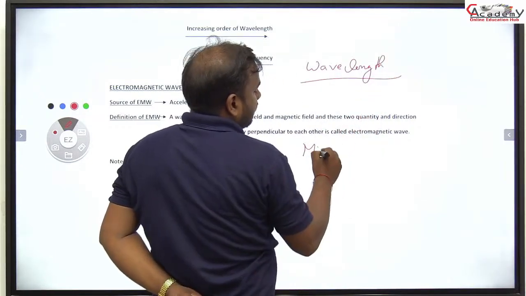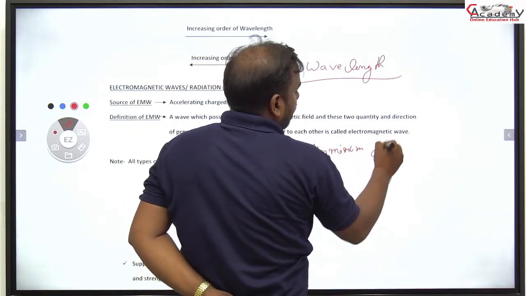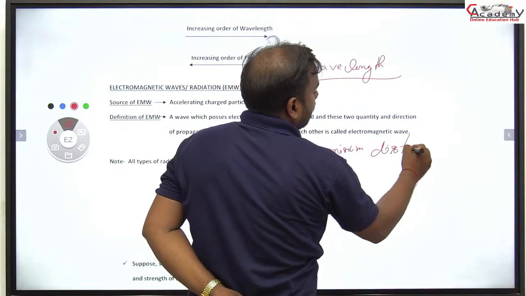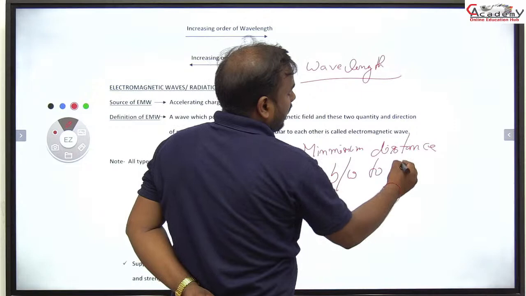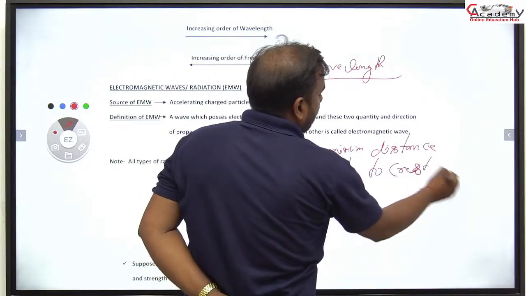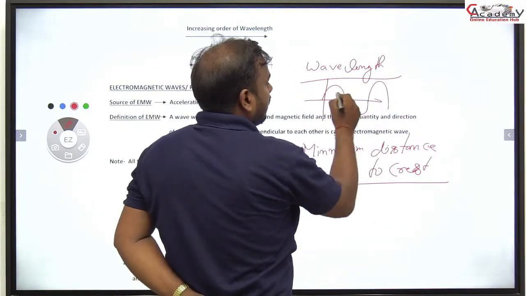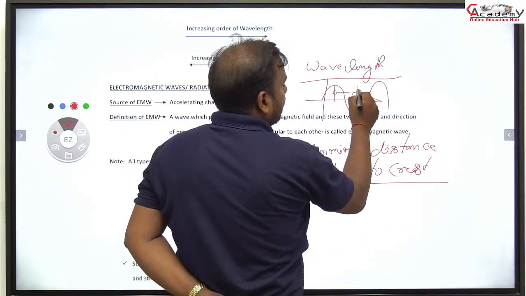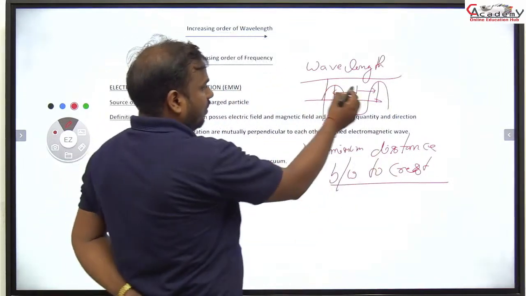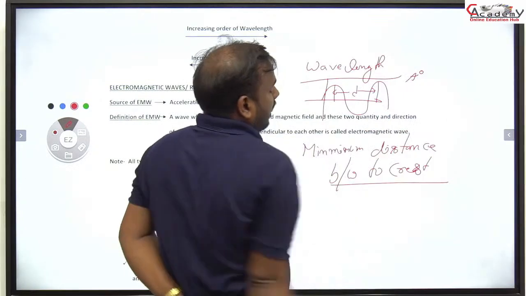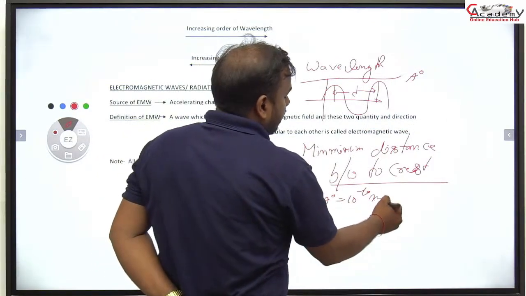Minimum distance between two crests, that is the wavelength. Wavelength is denoted by lambda, and we know that it is always measured in angstrom. And we know that 1 angstrom is equal to 10 power minus 10 meter.